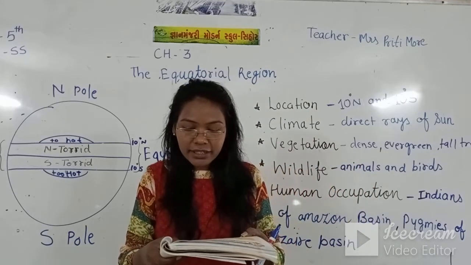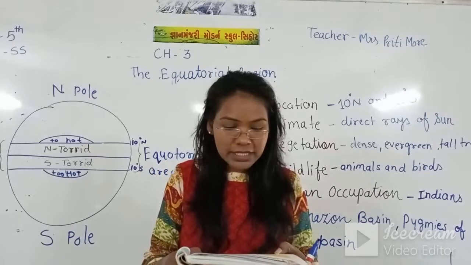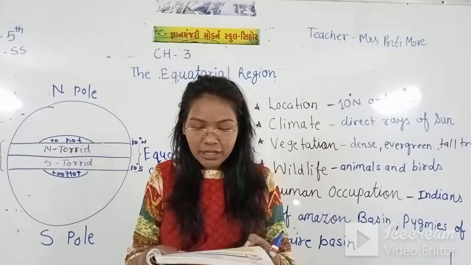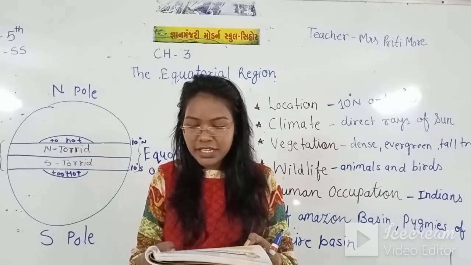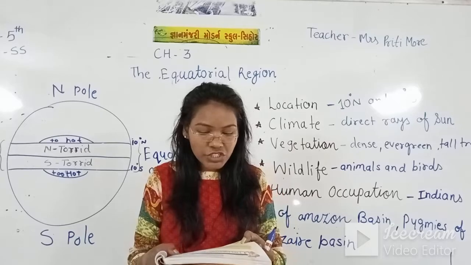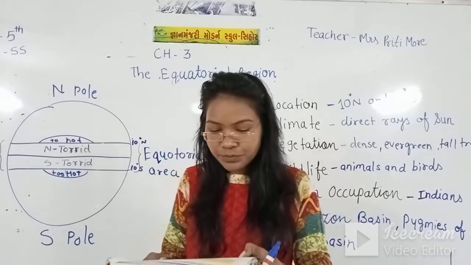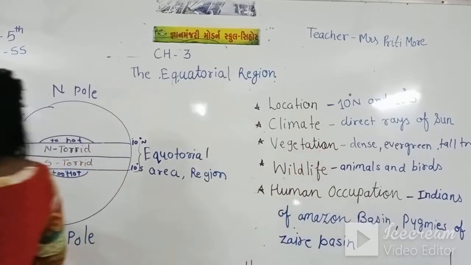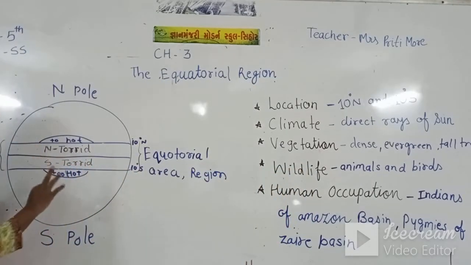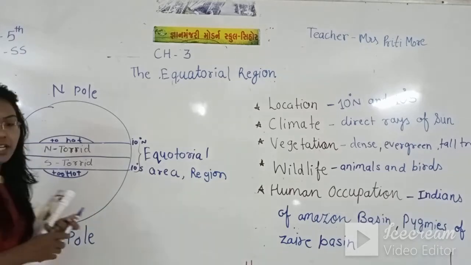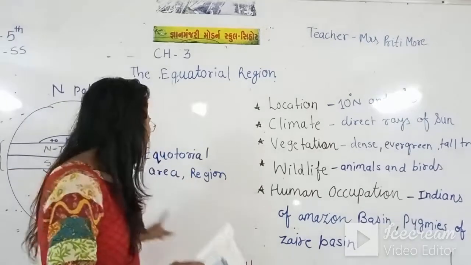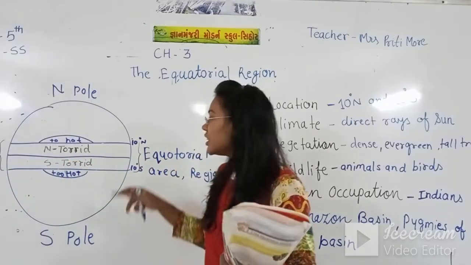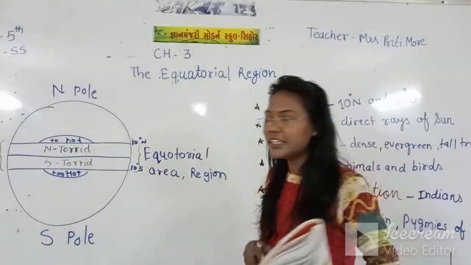You will find that the equator passes through the Amazon basin of Brazil in South America, the Zaire basin in Africa, and the Indonesian islands of Asia. Now see, which continents are coming in the equatorial region? You just underline, and I will write here on the board which continents are coming between this equatorial area.